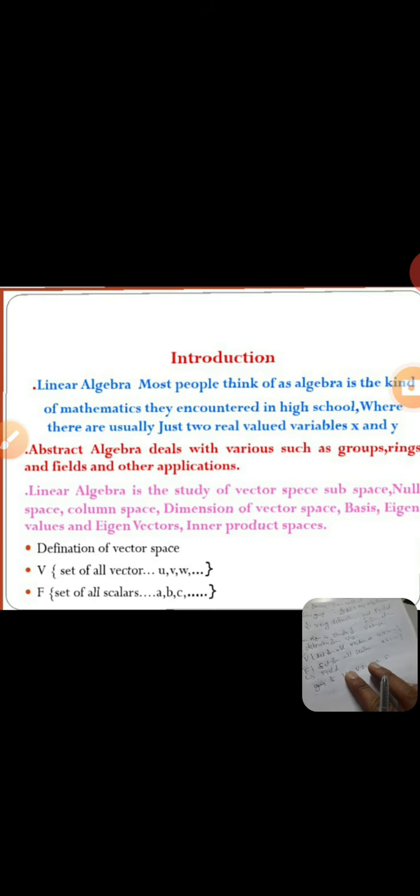Now we define V as a vector space over F, where F is a field and V is a set of all vectors. There is no algebraical name for V. F is given the algebraical name field, but V has none, so now we give the name: V is a vector space. This is important.